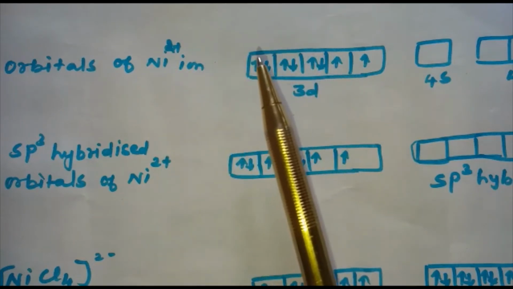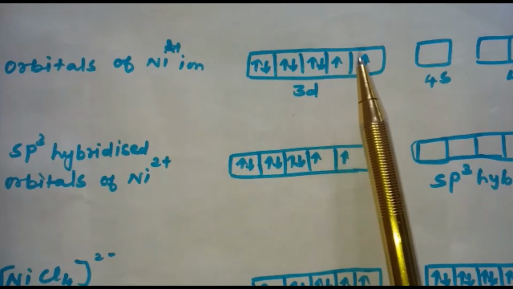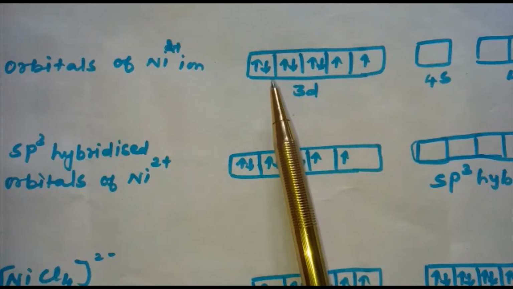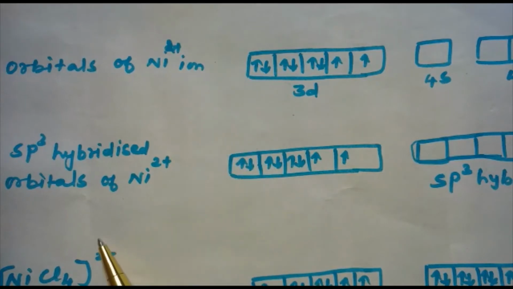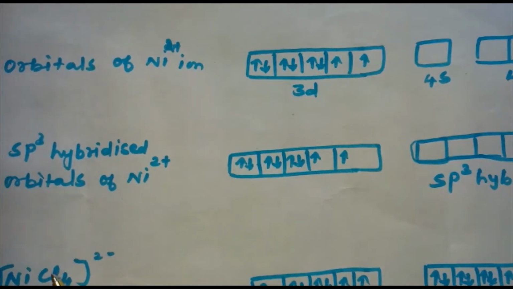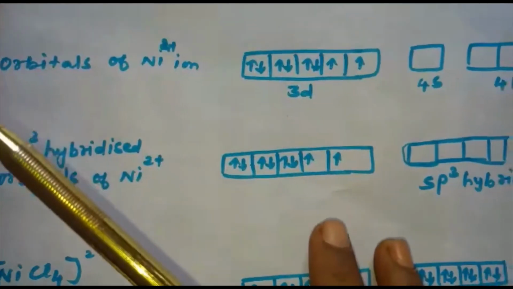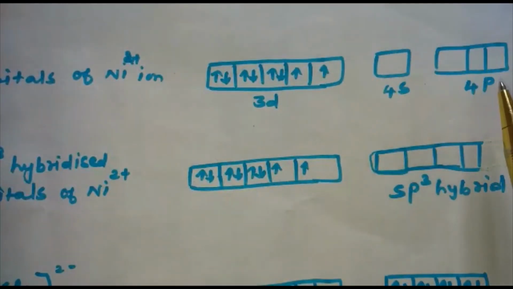In tetrahedral complexes, here the electrons do not get paired up. So we assume that this is found to be a tetrahedral complex because 4 ligands are present over here. In tetrahedral complexes, 1s and 3p orbitals, they are hybridized to form 4 equivalent orbitals which is oriented tetrahedrally,